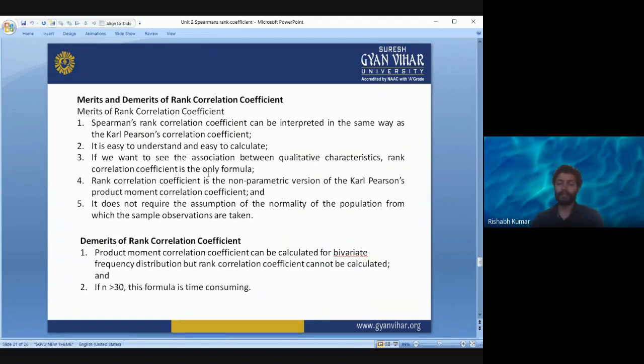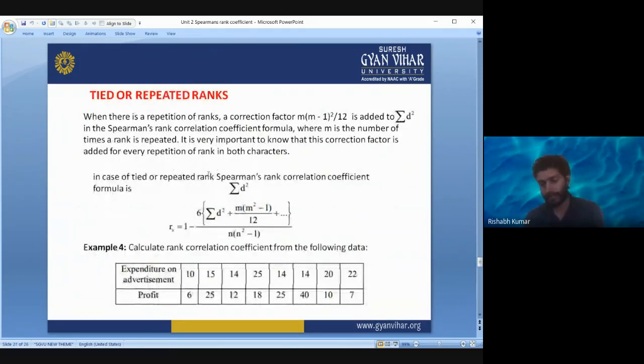These are the demerits. So now one case is left. How will you do the calculation when there are ties between the two ranks in the same column, right? When two observations in a variable have the same value, then they will have the same rank. How will we calculate that?